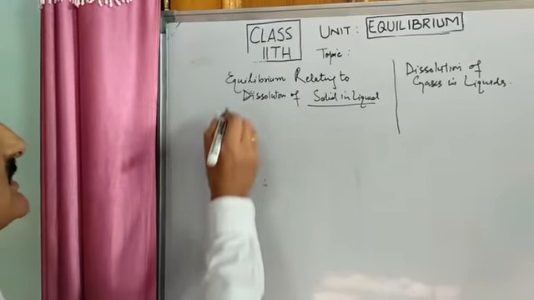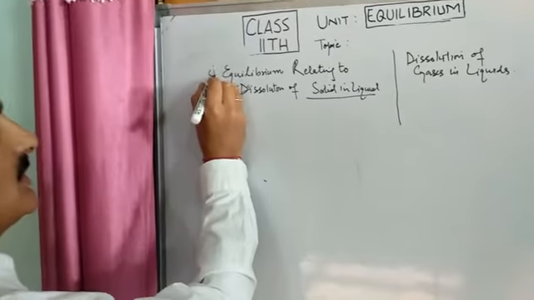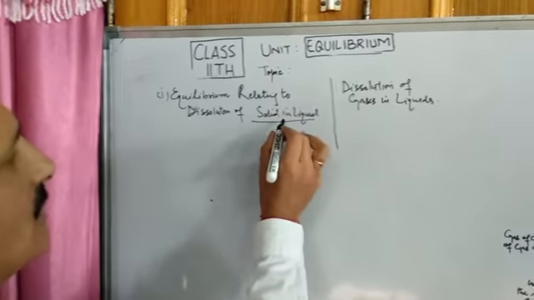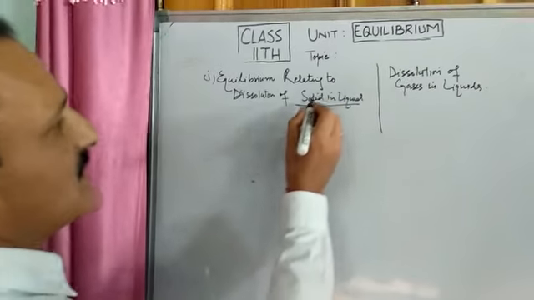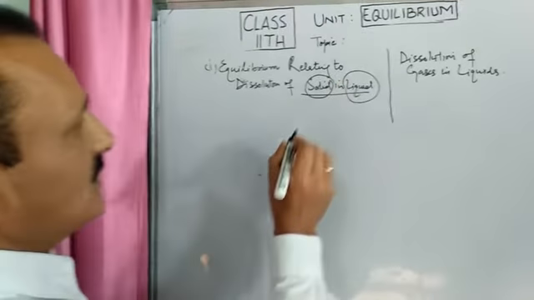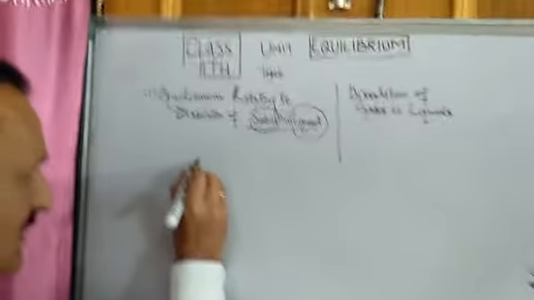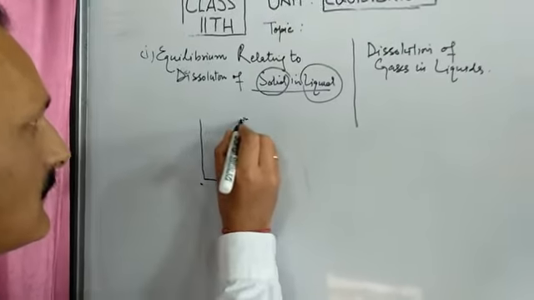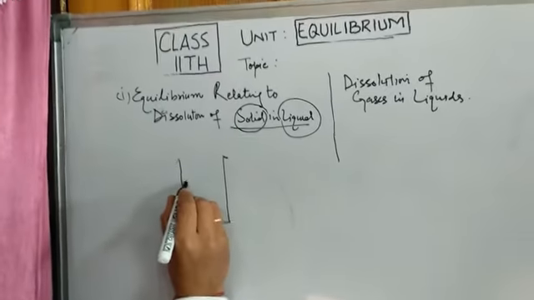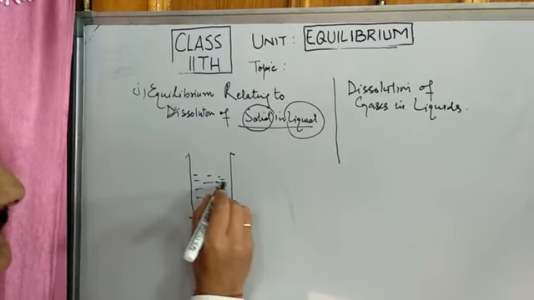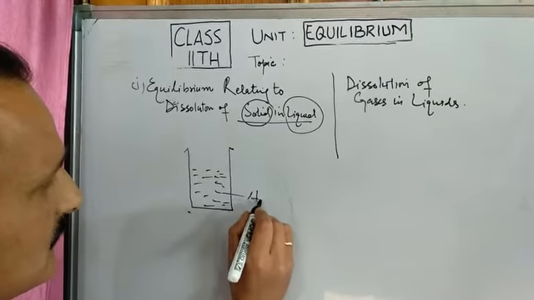First case, that is this one, equilibrium relating to dissolution of solid in liquid. Let me take a solid and a liquid. Suppose I take a liquid first. This is a liquid in a container. Suppose this is water. Here the liquid taken is water.